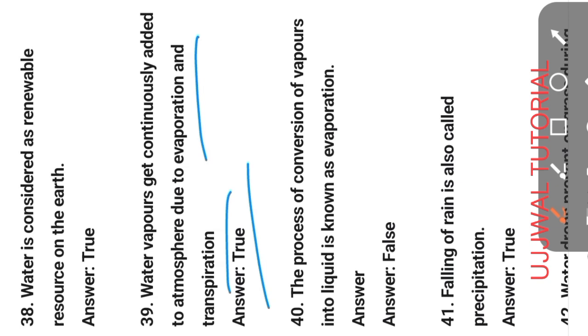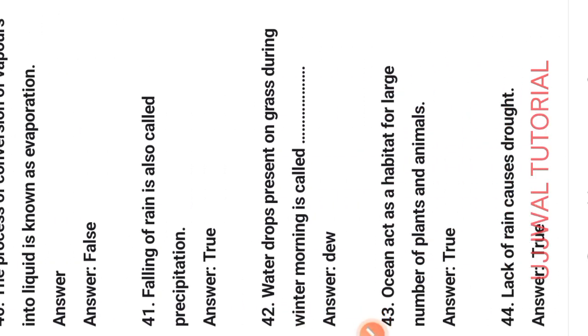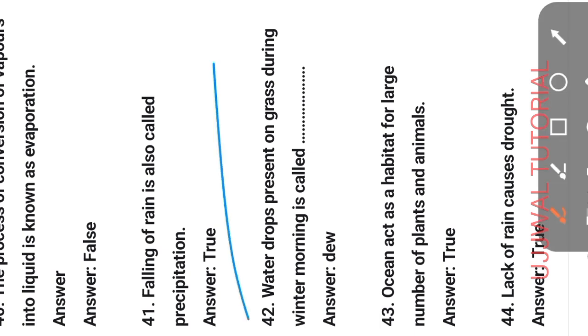The process of conversion of vapors into liquid is known as evaporation. This statement is always false. It is condensation. Question number 41. Falling of rain is also called precipitation. Yes, this statement is always true.